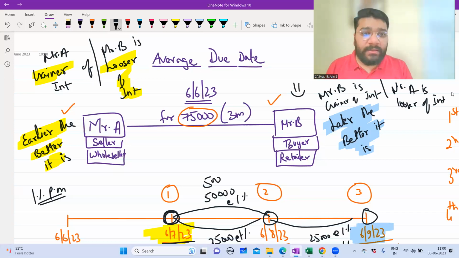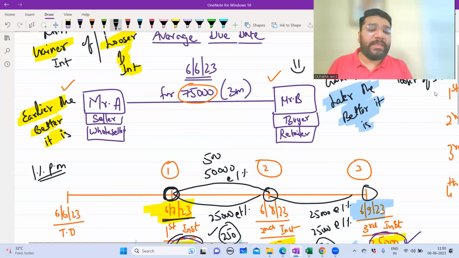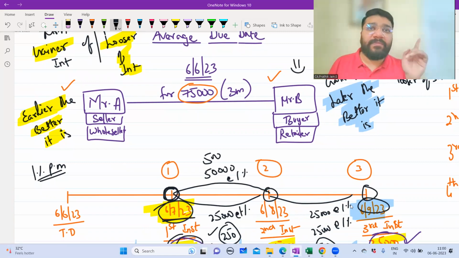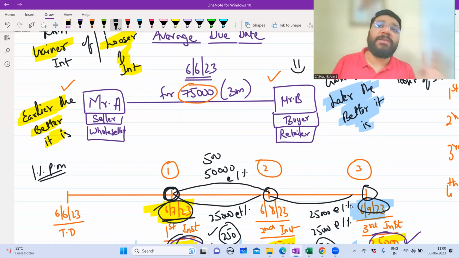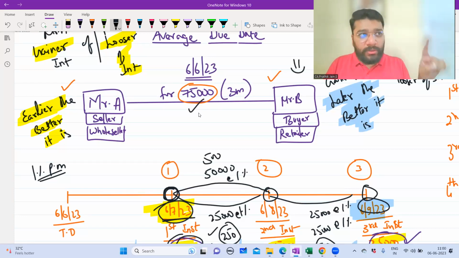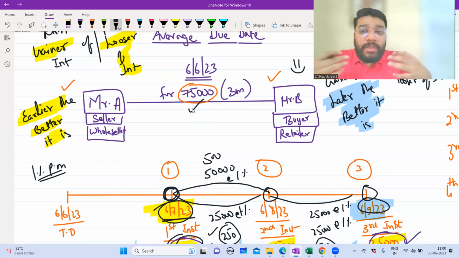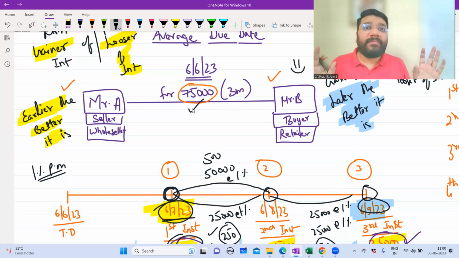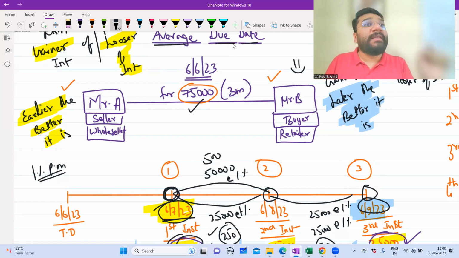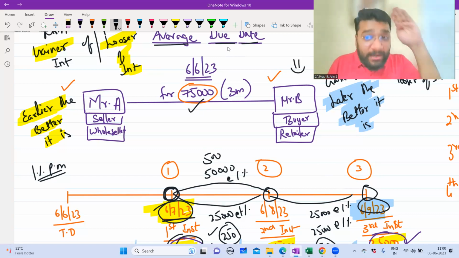So now guys, at these two extreme dates, if you make the payment on 6th of July or 6th of September, one person is losing and the other is gaining; in the other case, the first person is losing and the other is gaining. So this is continuously happening. Now guys, the 75,000 rupees, we want to agree to be paid on one single day, so that we can comfort each other. This date that we agree to pay should be a due date on which the agreed credit period is satisfied. The credit period has to be satisfied.